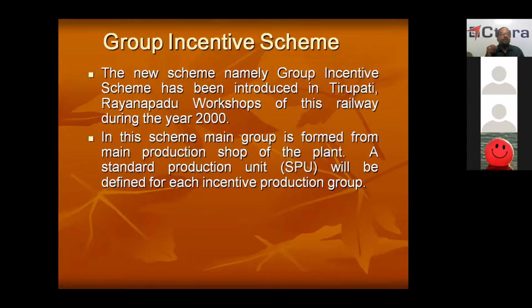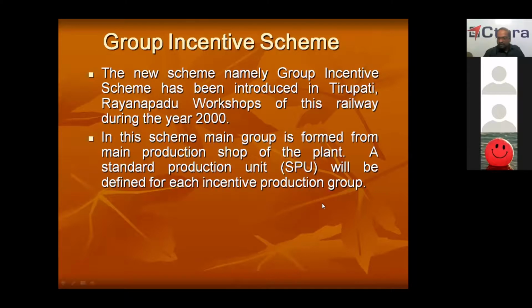For example, AC 2-tier coach may be equal to 1.4 times of the sleeper coach. AC 3-tier may be equal to 1.2 times of the sleeper coach. General coach may be equal to 0.8 times of the sleeper coach. Similarly, power car may be equal to 2 sleeper coaches. Like that, all the different units will be converted into standard production units and will be expressed in terms of number of SPUs.